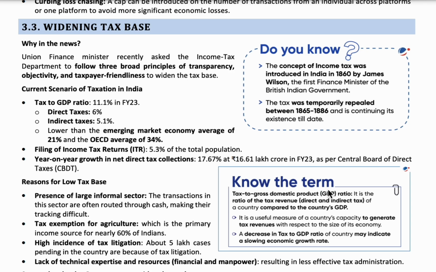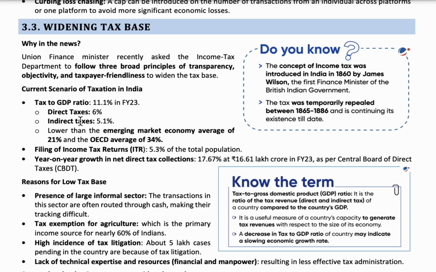In 2023, the tax to GDP ratio is 11.1% in the financial year. That means the tax to GDP ratio is only 11.1%. And in this, the direct taxes are 6% and the indirect taxes are only 5.1%.